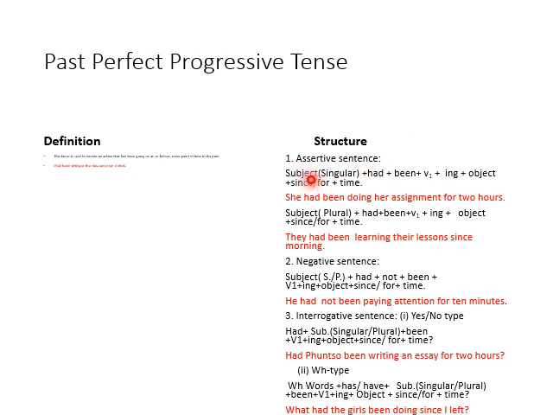Example: she had been doing her assignment for 2 hours. Negative sentence: he had not been paying attention for 10 minutes. Interrogative sentence: had Funso been writing an essay for 2 hours? And here are some more examples. What had the girls been doing since I left? Had he been cooking any meal when she came to my home? Okay, these are examples and structure.